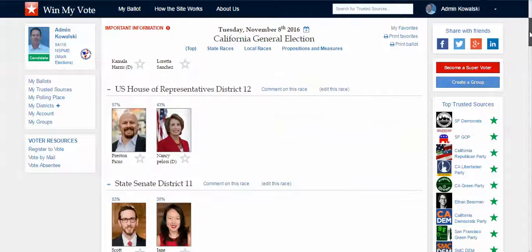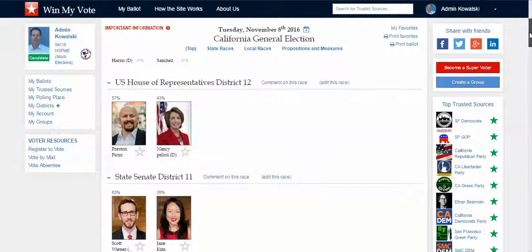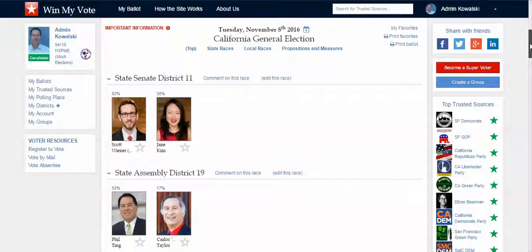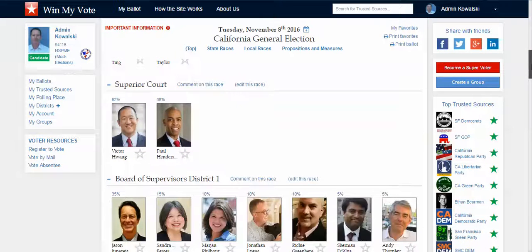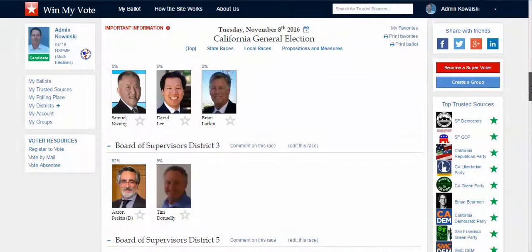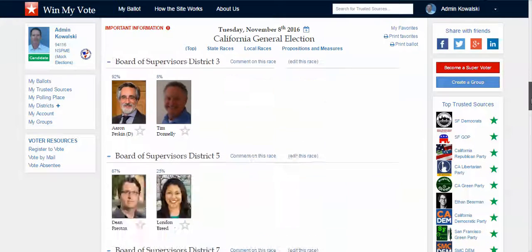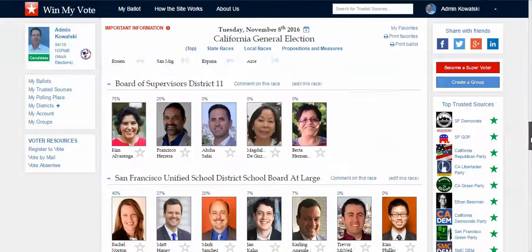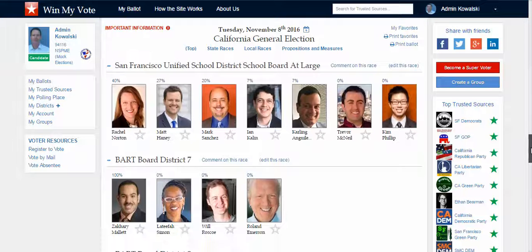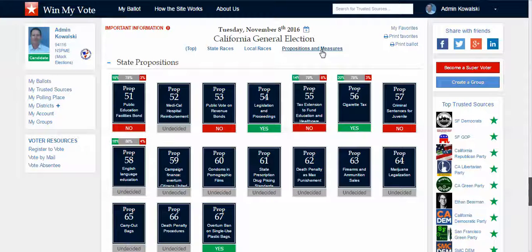races to the state level races, and then congressional districts, and then state senate and state assembly districts, down to county level races, and then even city races, board of supervisors, city council, all the way down to school board races. We also cover all of the propositions and all of the measures.